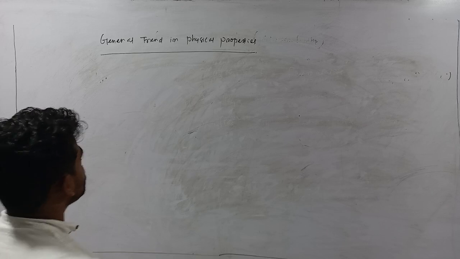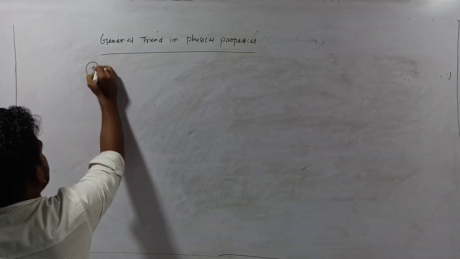So first let us discuss their electronic configuration.